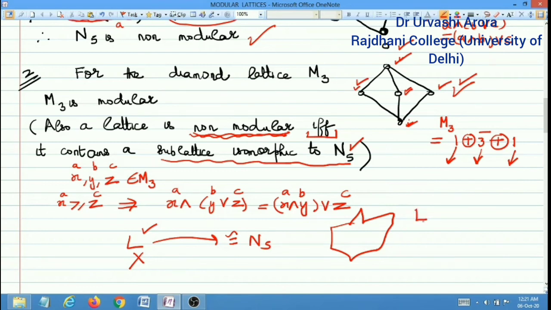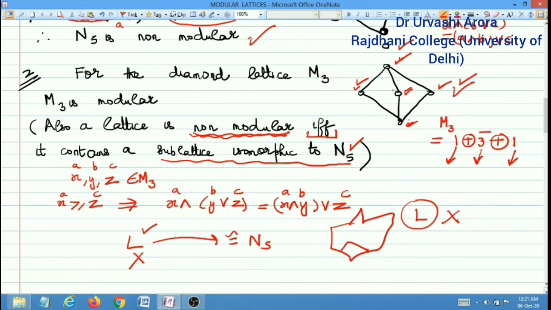If N5 doesn't appear anywhere in the Hasse diagram of L, then L will be a modular lattice, because if N5 appears, N5 being non-modular will make L non-modular. And if nowhere in the Hasse diagram of L you find N5, then L will be modular.